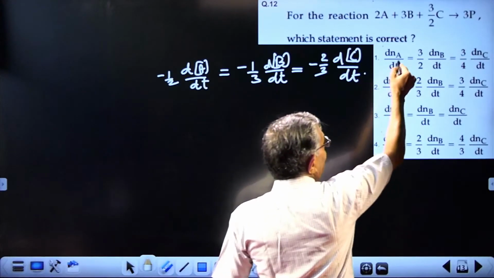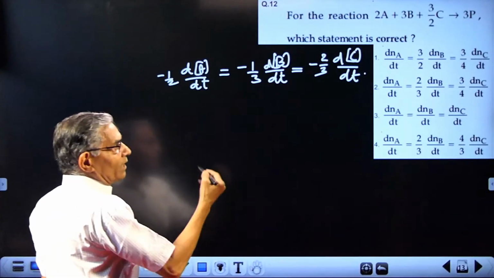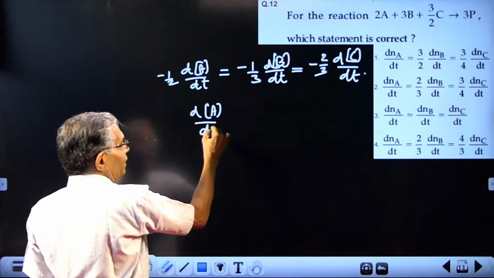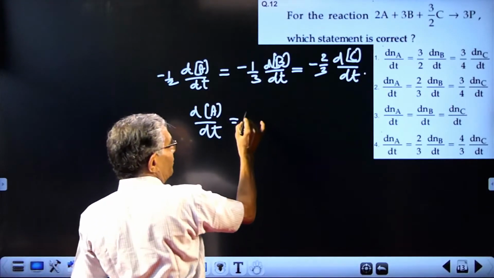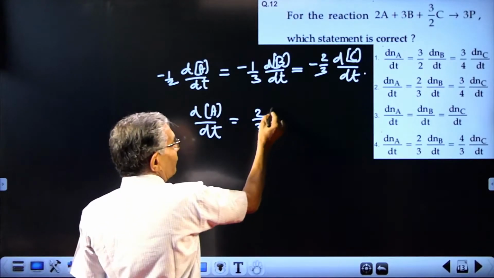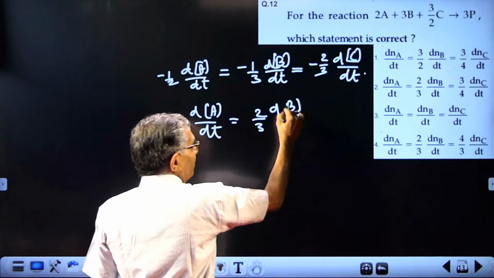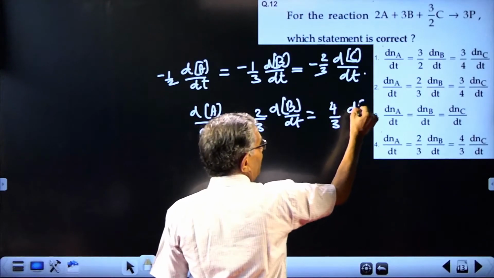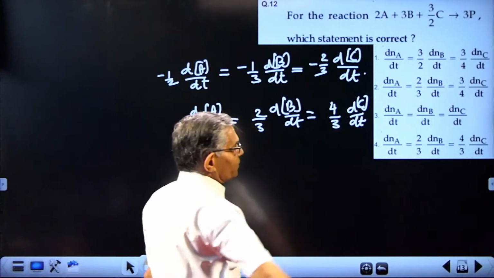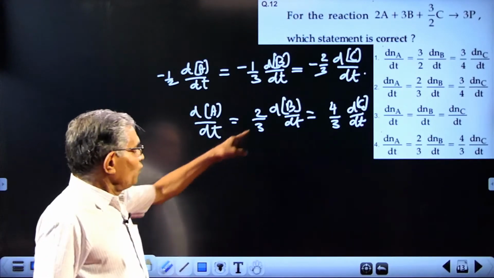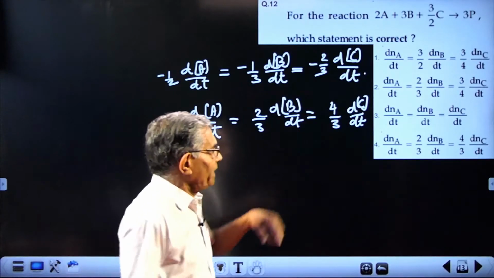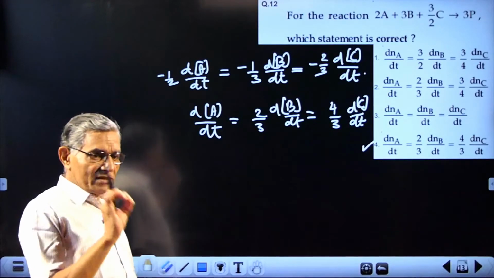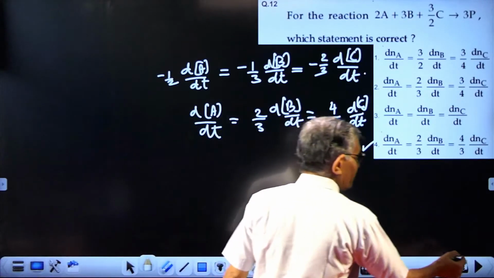So dA by dt, what will it be? See whether this is correct or not. dA by dt will be equal to 2 will be coming over there, minus cancels, 2 by 3 dB by dt. That should be equal to 2 into 2, 4 by 3 dC by dt. So which is correct? dA by dt equal to 2 by 3 dB by dt equal to 4 by 3 dC by dt. So the answer is 4, based upon the fundamental definition of instantaneous rate of the reaction, nothing else.